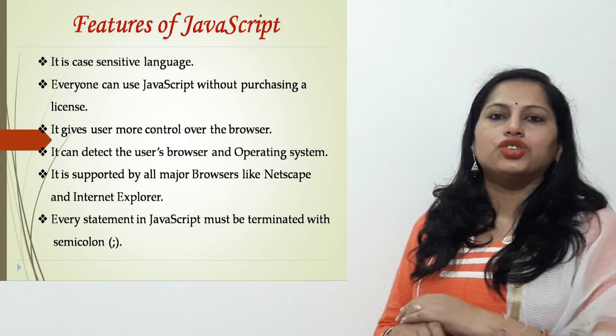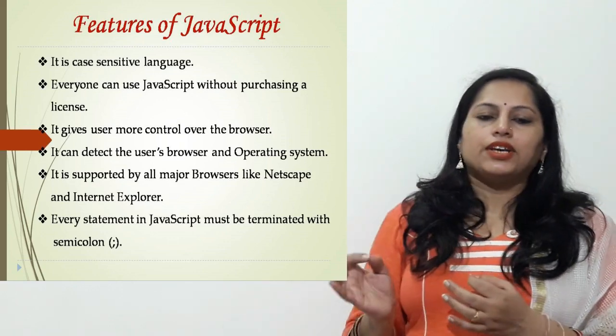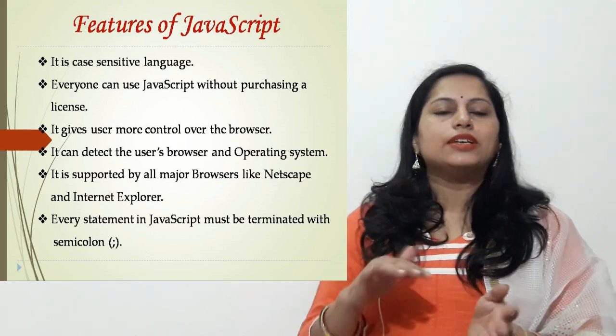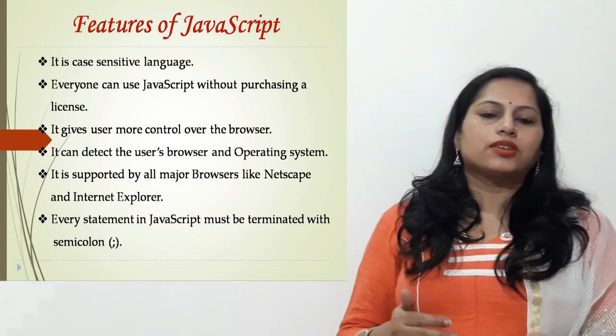And a very important point here is also this: every statement in JavaScript must be terminated by a semicolon. Like in C language you have done it, C++ we have seen, in every such language every statement is terminated with a semicolon, and in JavaScript also.